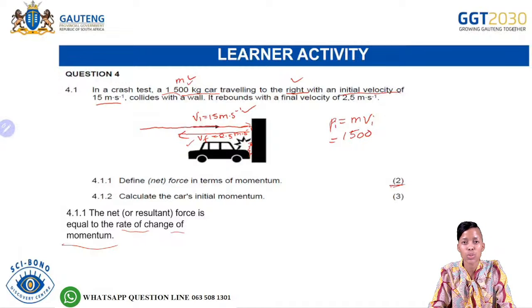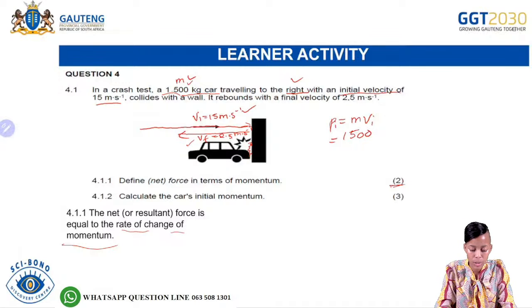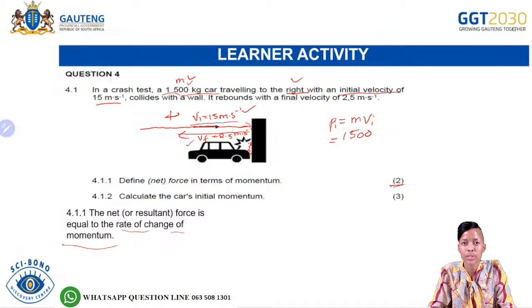Let us then choose the direction. I'm going to choose the initial direction of motion, to the right, with an initial velocity of 15 meters per second, as positive.